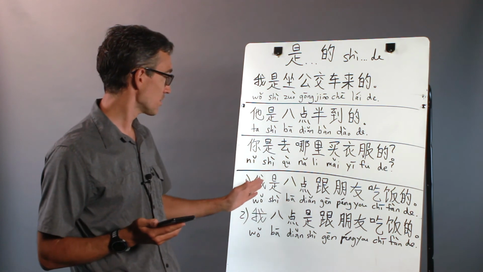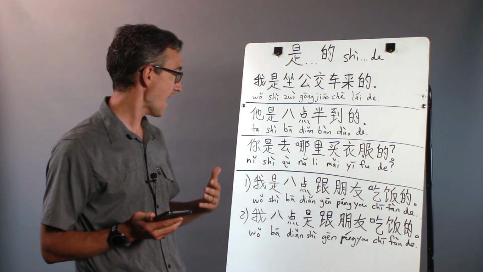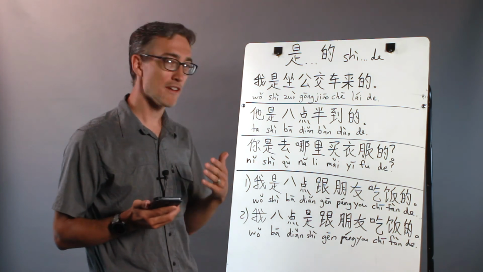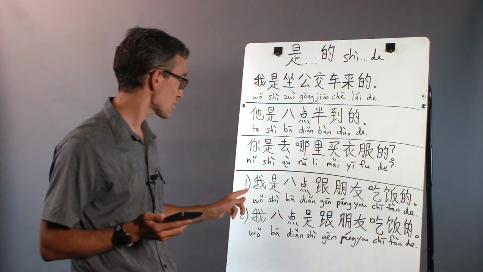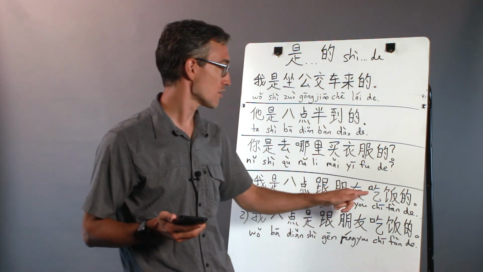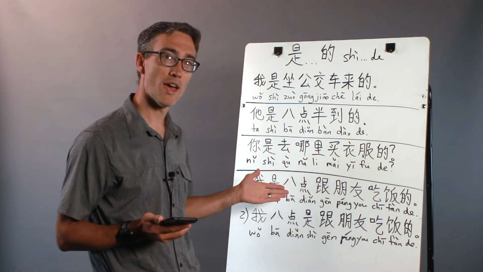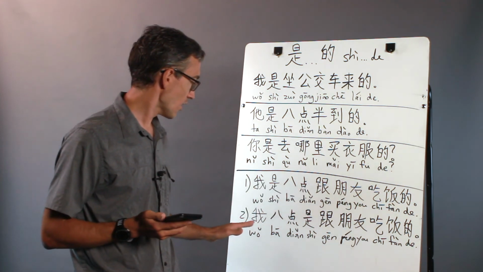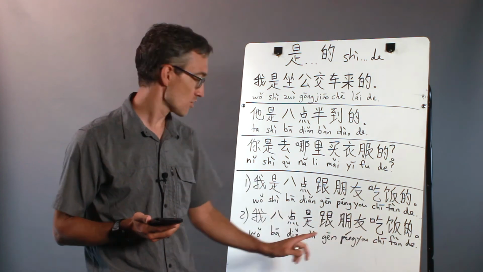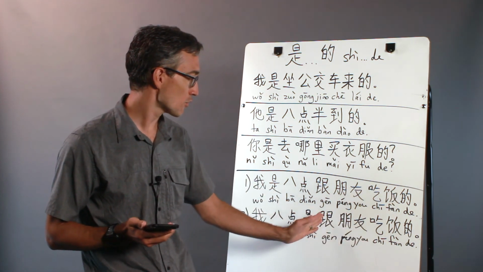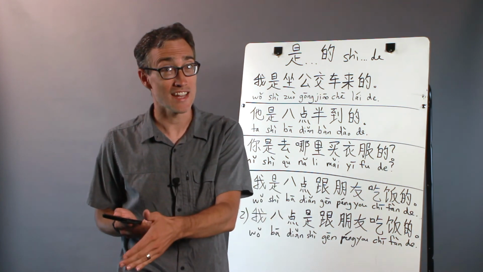So in this sentence, I put the 是 before the 8点 to emphasize that it was 8 o'clock. So I ate with my friends at 8 o'clock. I'm emphasizing 8 o'clock. 我是8点跟朋友吃饭的. So the listener knows that I ate with friends. The question is when. In this case, I say 我8点是跟朋友吃饭的. So the placement of the 是 is right before 跟朋友 to emphasize that I ate with friends at 8 o'clock.